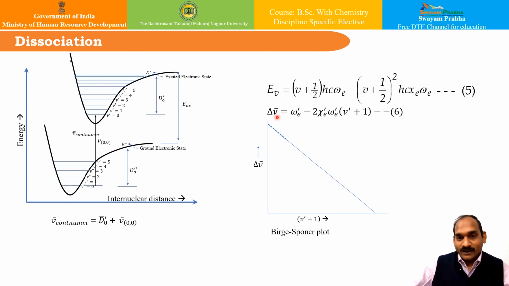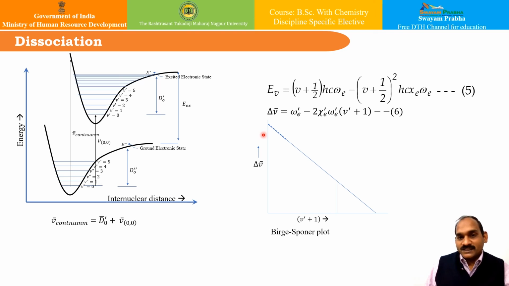If you plot this as y and this as x, we get this as the slope and this as the intercept. So we should obtain a plot like this, and the slope of this particular graph will be given by this particular part and the intercept will be this particular part. This plot is known as the Birge-Sponer plot. And the extrapolation of this Birge-Sponer plot on the x-axis yields your nu max plus 1, that is plus 1 additional state.